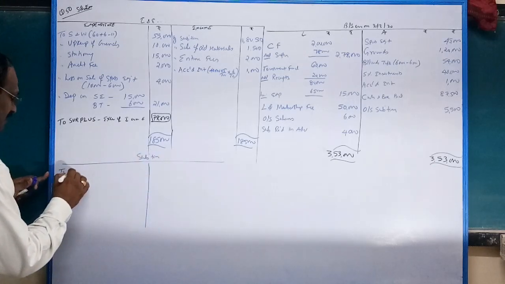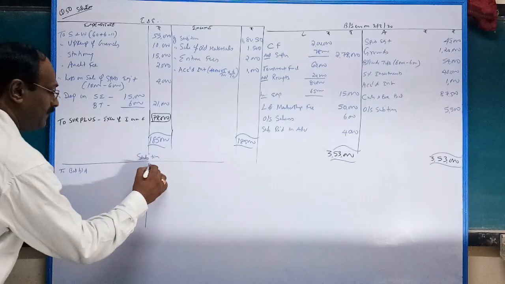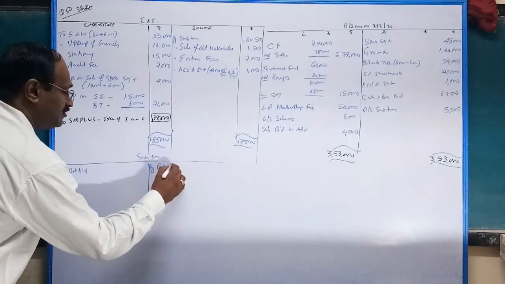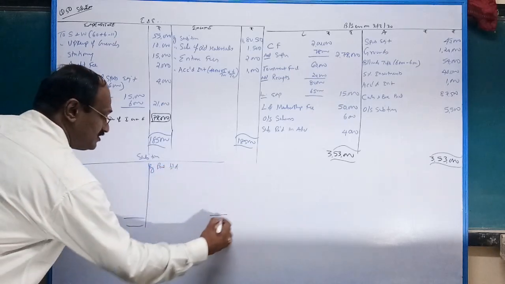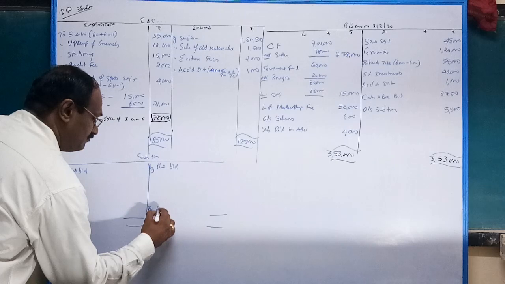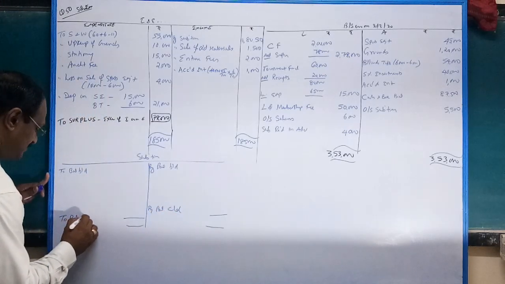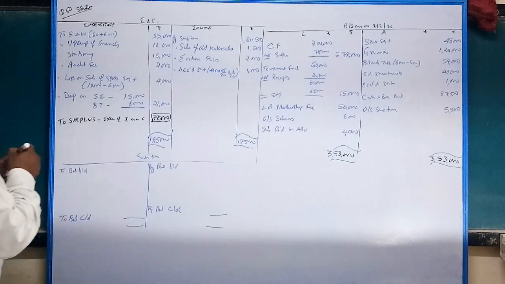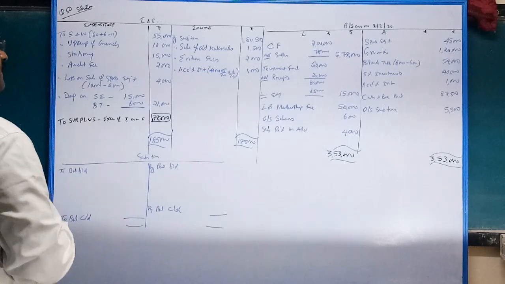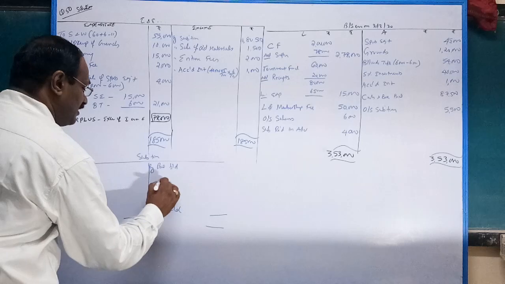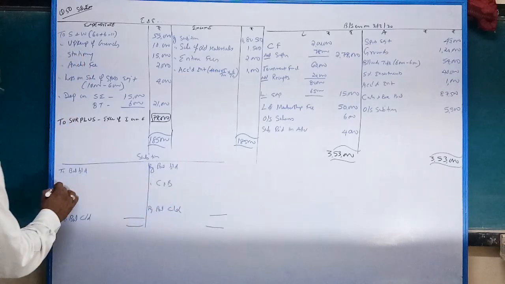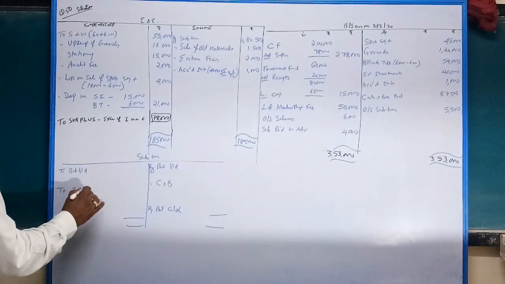To balance brought down, by balance brought down. Similarly, by balance carried down, to balance carried down. Then receipts and payments, by cash and bank, thereby to income and expenditure.